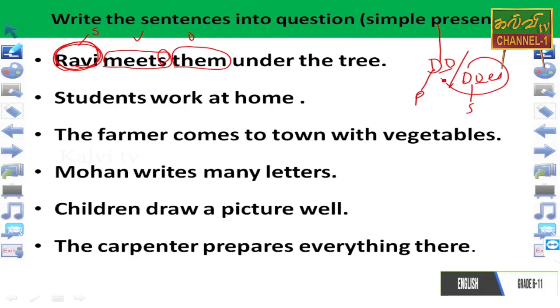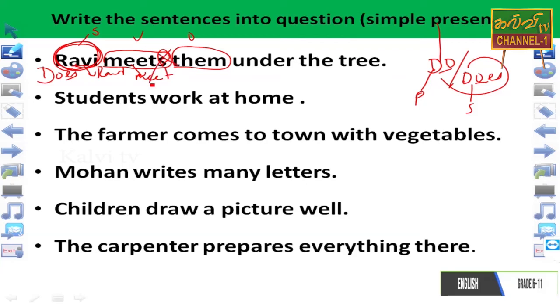Here, Ravi is singular, so we immediately want to write does. Can you hear my voice and see my letters? Yes. Here, does. Then you want to write the balance of the sentence. Ravi meet. We want to write meet, not meets. The S is not possible here.